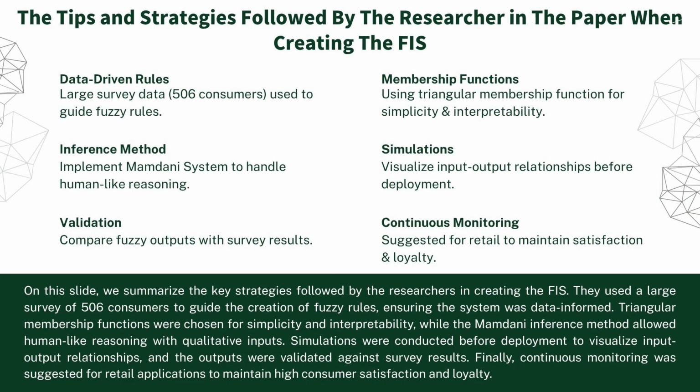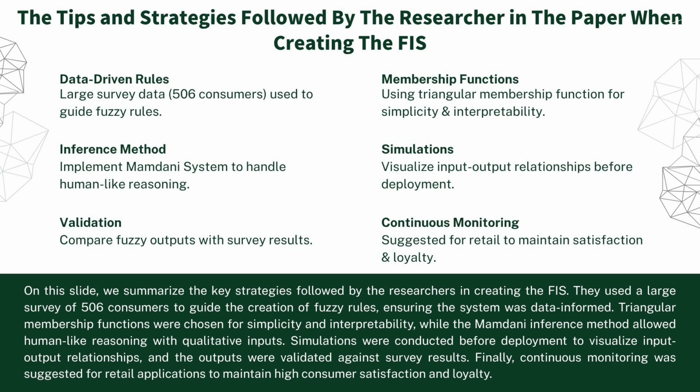Next, for this slide, we summarize the key strategies followed by the researchers in creating the FIS. They used a large survey of 506 consumers to guide the creation of fuzzy rules, ensuring the system was data-informed. Triangular membership functions were chosen for simplicity and interpretability, while the Mamdani inference method allowed human-like reasoning with qualitative inputs.